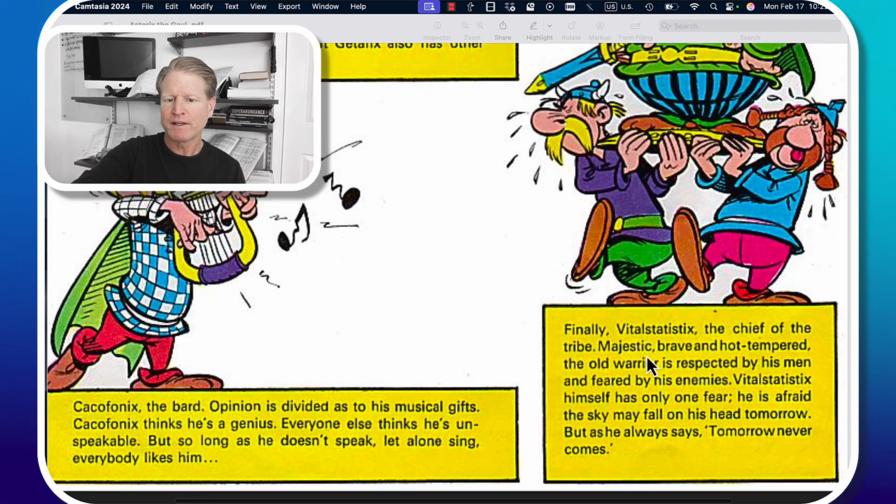Okay, so we're finally meeting the last character in the story, and his name is Vital Statistics. So I'll read this, and then we'll go over some of the things in here.